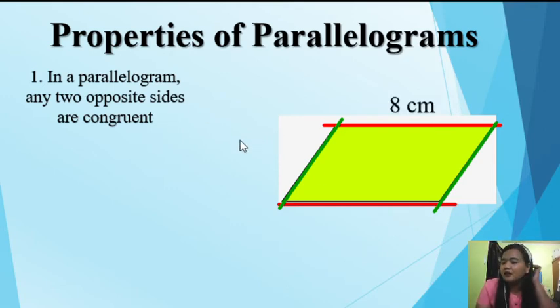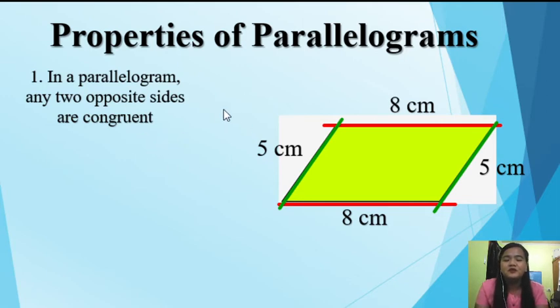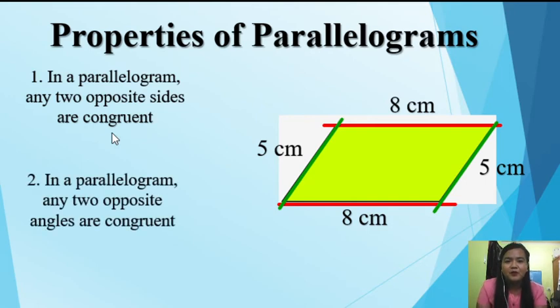For example, if this side, the top side, is 8 cm, its opposite side is also 8 cm. And if this side is 5 cm, its opposite side is also 5 cm. So, that is the first property for us to consider that a quadrilateral can be a parallelogram. Okay? Any question? None.